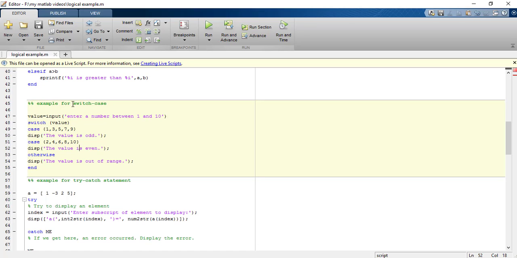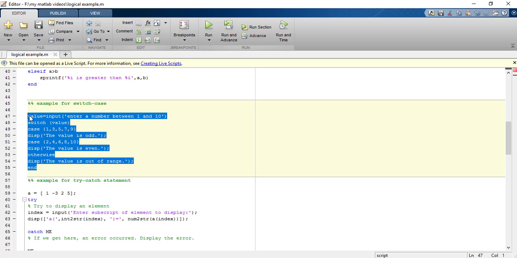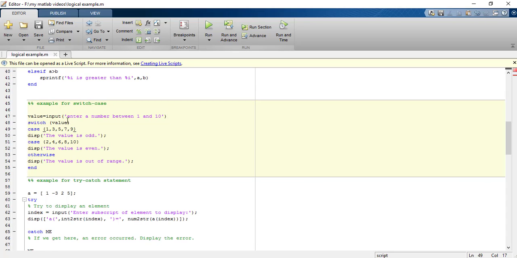Now another conditional statement is the switch case example. In switch and case, as the name suggests, we have different cases of a variable. So let us see this example. What happens in this example is the value variable will hold a number between 1 and 10, right?